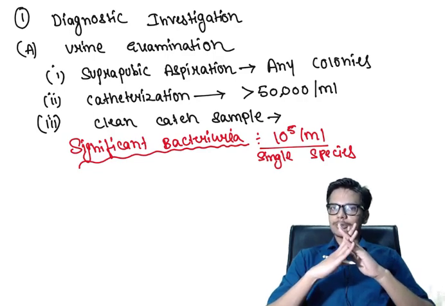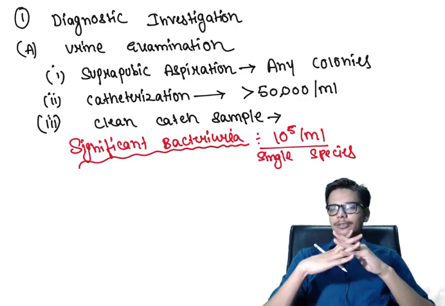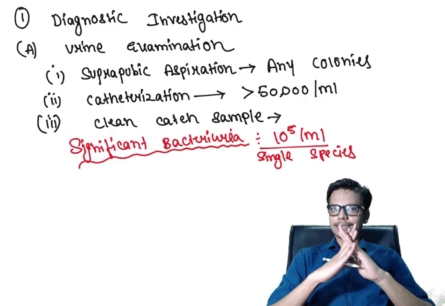So usually it should be of a single species containing 10 to the power 5 per ml of bacteria to be called a significant number of bacteria present in the urine, which confirms our diagnosis of urinary tract infection, and this concept comes into play in a clean catch urine sample.